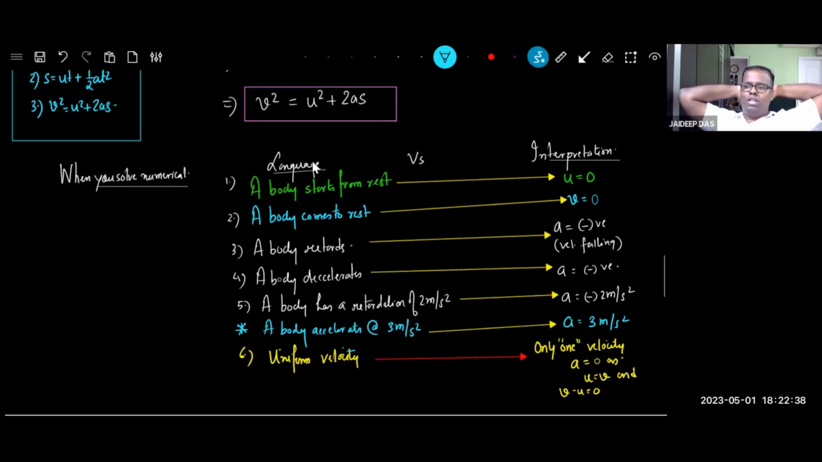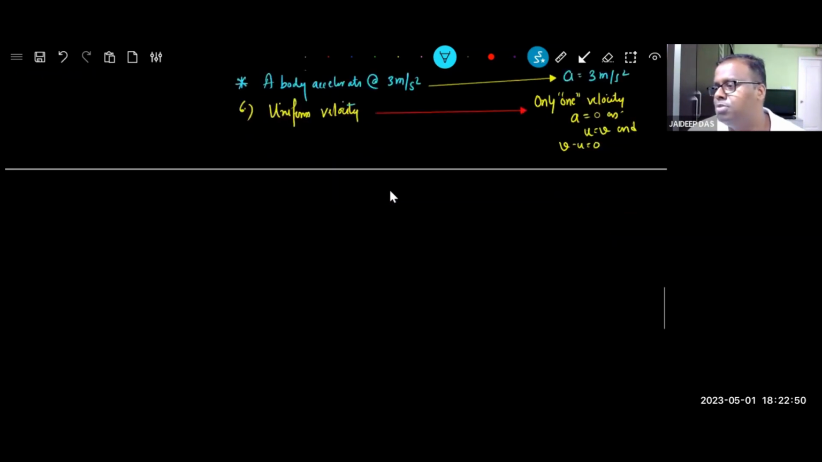Sanvi understood all this language versus interpretation. You have to keep this in memory when you are doing problems. All the problems will have some twisted language. Chalo, let's start. Before we start problems, what do you need to do? How do you solve problems in this chapter?